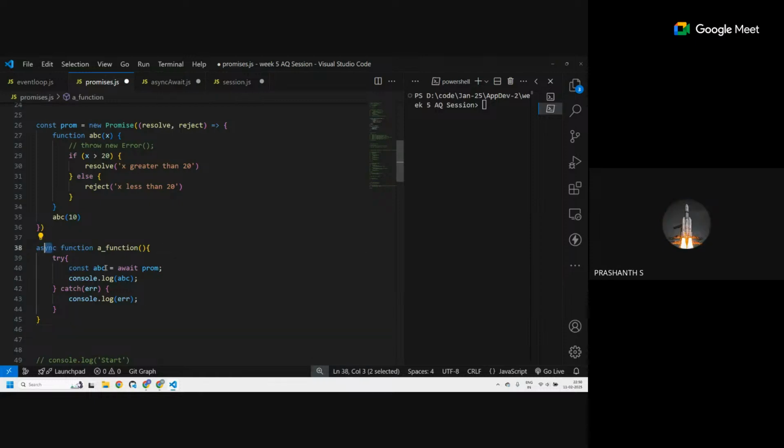So if the promise is rejected, then it will go to catch. So there is no direct way of handling the error. That's why we wrap it inside a try, and whatever error we are getting is caught in the catch.